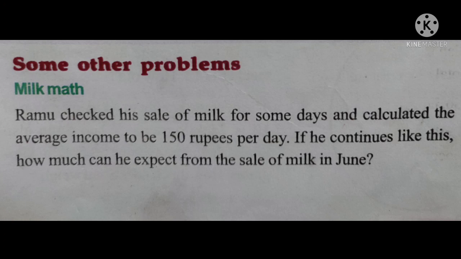What is the meaning of the question? Yes, Ramu is a milk seller. He sold the milk and one day he calculated his average income. Now he got the average income as 150 rupees per day. So the whole month of June he sold the milk. We know that the month of June has 30 days. Now he wants to find the total income. So now we studied how to find the total. Total income is equal to average into number. So the average is given, that is 150, and the total days is 30.